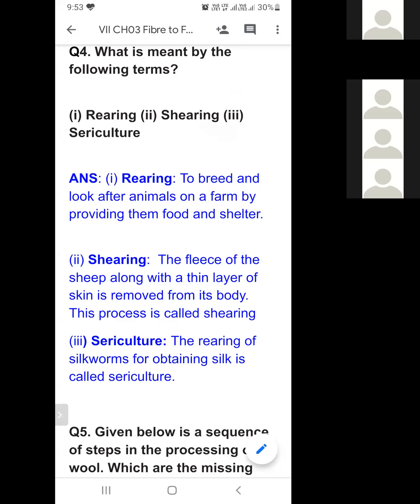So we are rearing different types of animals, but when we are rearing silkworm, we are taking care of silkworm.